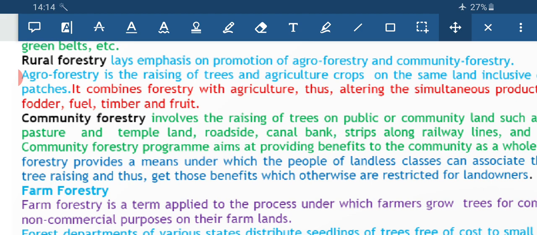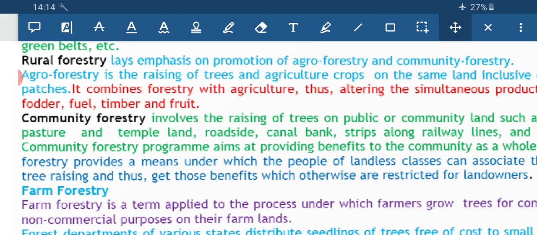So, this is community forestry, and another one is farm forestry. Now, there are many landless farmers. The landless farmers are basically restricted by their landowners. So, what can they do when they do not have any jobs?